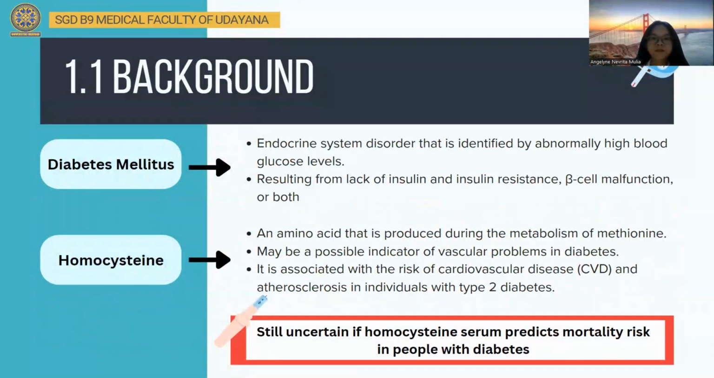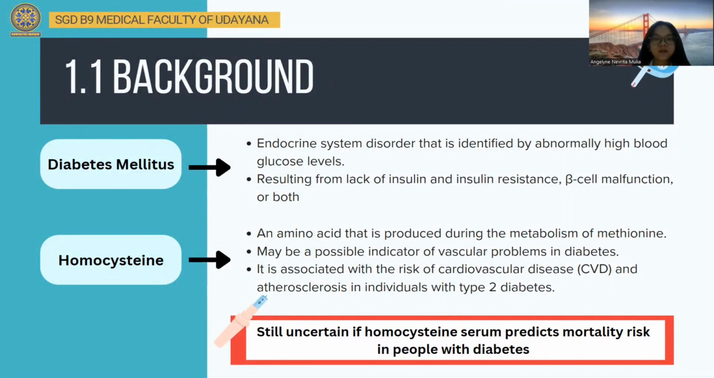Diabetes mellitus is an endocrine system disorder that is identified by abnormally high blood glucose levels. It results from lack of insulin in conjunction with insulin resistance, B cell malfunction, or both. Homocysteine is an amino acid that is produced during the metabolism of methionine. Homocysteine serum may be a possible indicator of vascular problems in diabetes. It is associated with the risk of cardiovascular disease and atherosclerosis in individuals with type 2 diabetes. However, it is still uncertain if homocysteine serum predicts mortality risk in people with diabetes.